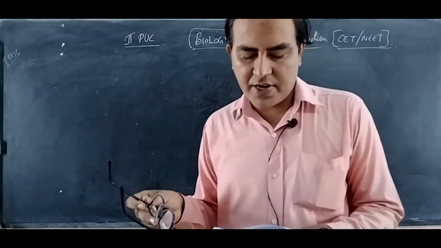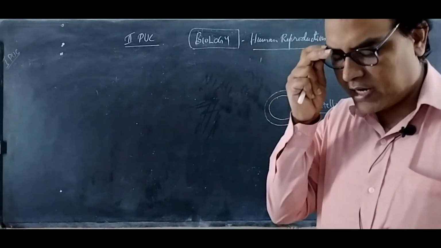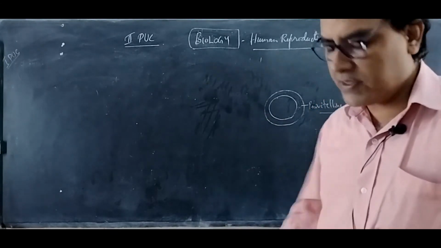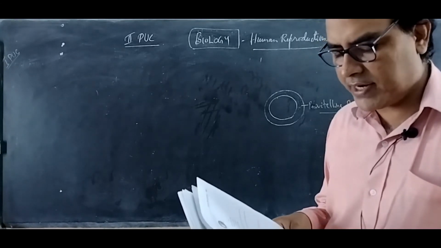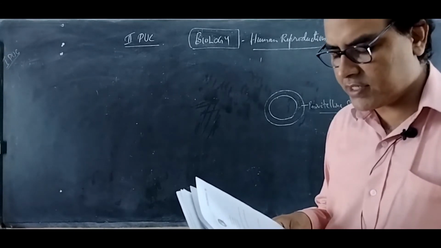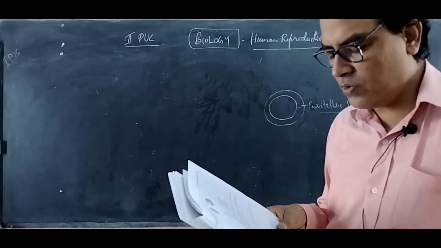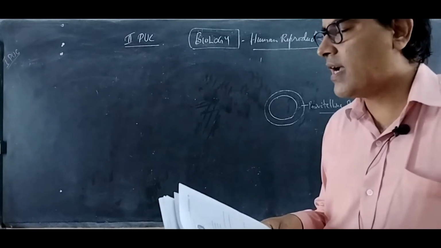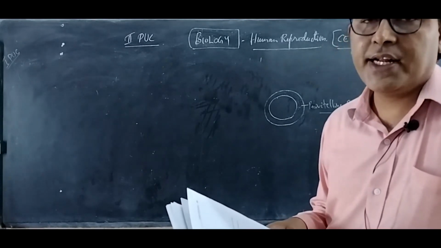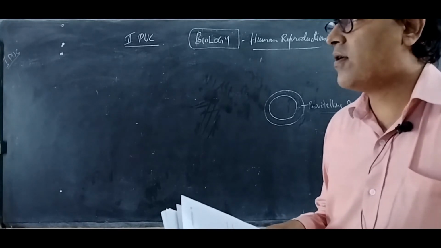Dog, 60 to 65 days, correct. Elephant, it is 607 to 641 days, also correct. Cat, it is 52 to 65 days, also correct. But cow is not 330 to 345 days. Cow's gestation period is around 279 to 292 days. That is the gestation period of cow.